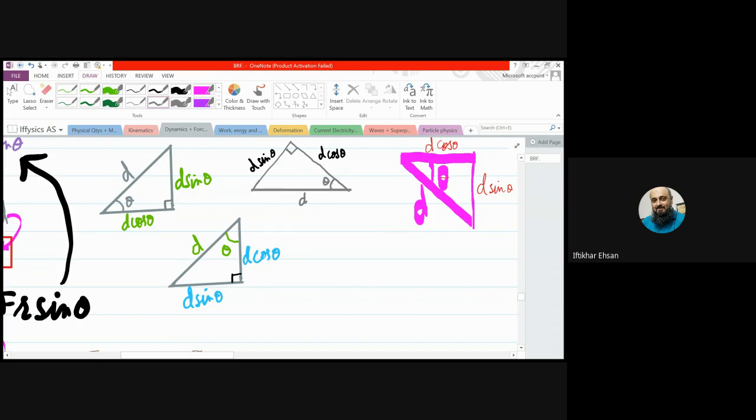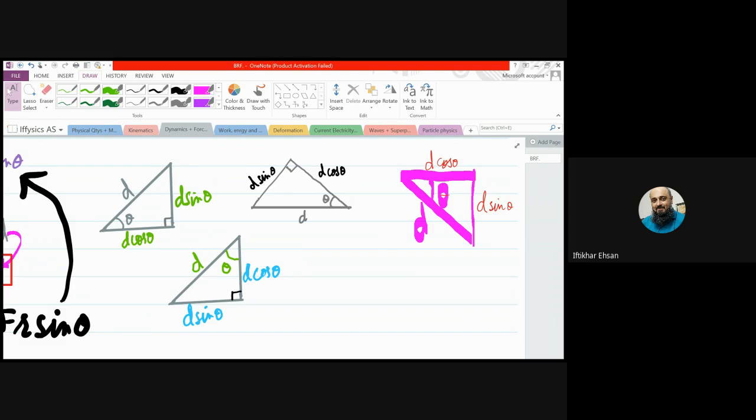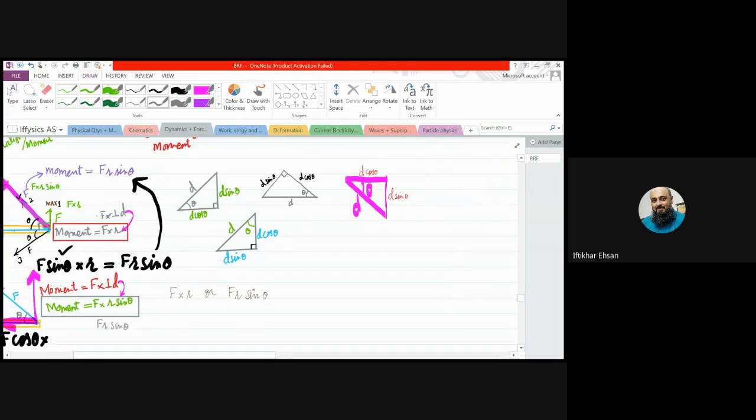Similarly, the length adjacent, which is in contact with theta, is d times cos theta, and the length in front of theta is d sin theta. You have to note these three diagrams. These will be very helpful for you, not only in this chapter, but in coming chapters as well. Let's say here it is angle theta and the length which is adjacent to the angle is d times cos theta and the other, the length in front, is d sin theta. Right? Yes, sir. Clear? Okay. Acha beta ji. So I want you to note it down.